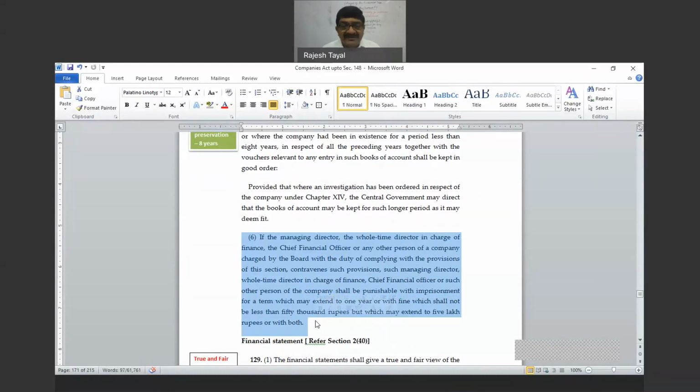So this is the managing director, whole-time director, or the CFO, or any other person in the company charged by the board with the duty of complying with the provisions. If they contravene the provisions, such MD, whole-time director, CFO, or the person shall be punishable with imprisonment for a term which may extend to 1 year, or fine which shall not be less than 150,000 rupees, which may extend to 5 lakhs, or with both. So penalty is there on the managing director, whole-time director, or chief financial officer, or some other person who is